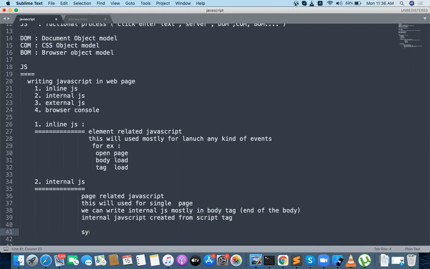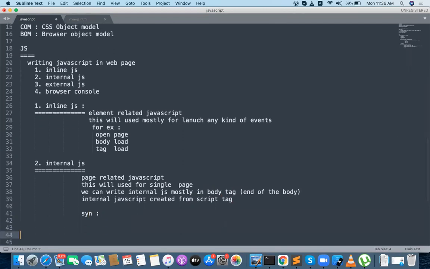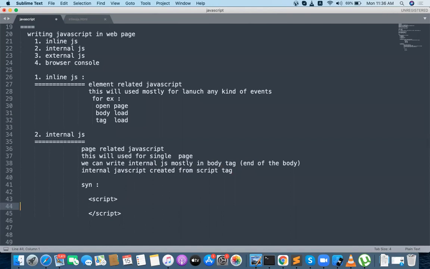Syntax is very simple: script open, script close. Inside the script, we need to write all the JS code. So this is the simple way of writing your internal JavaScript code.